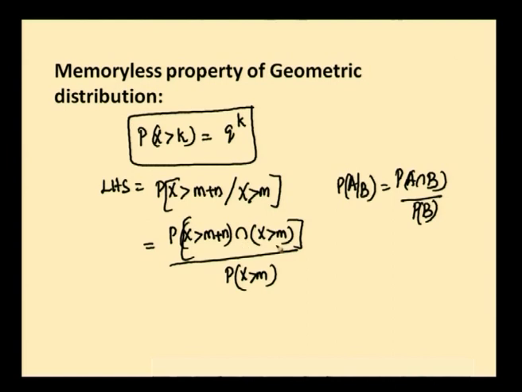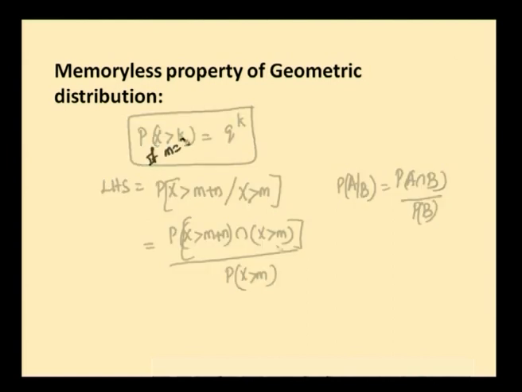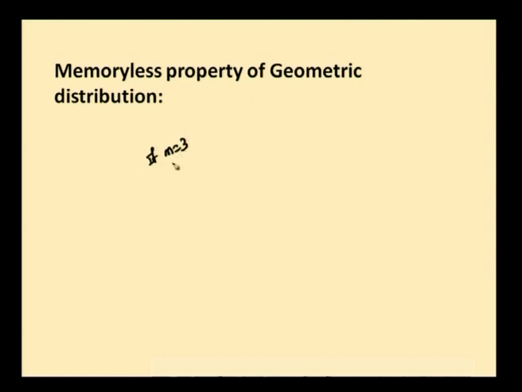Let us take an example and then we shall verify. For example, if m is equal to 3 and n is equal to 2. So, what does the intersection area stand for? I am going to discuss that. X greater than m plus n intersection x greater than m. What is it going to imply? X is greater than m plus n, which is 3 plus 2, intersection x is greater than 3.